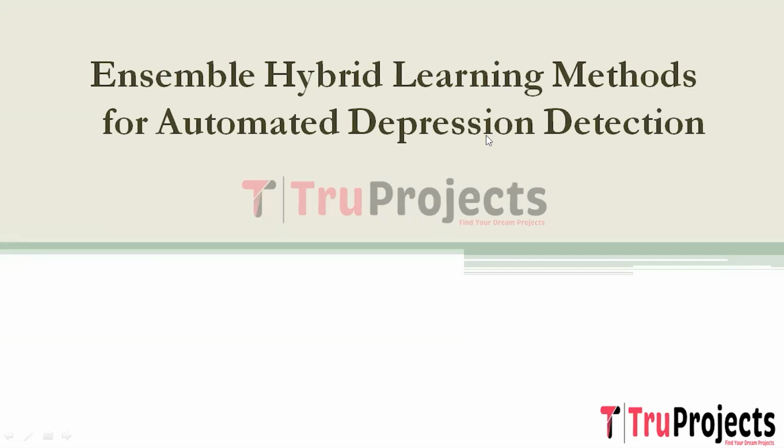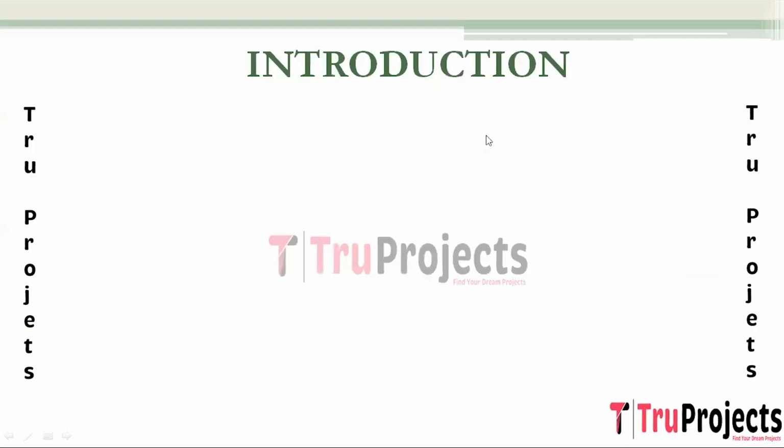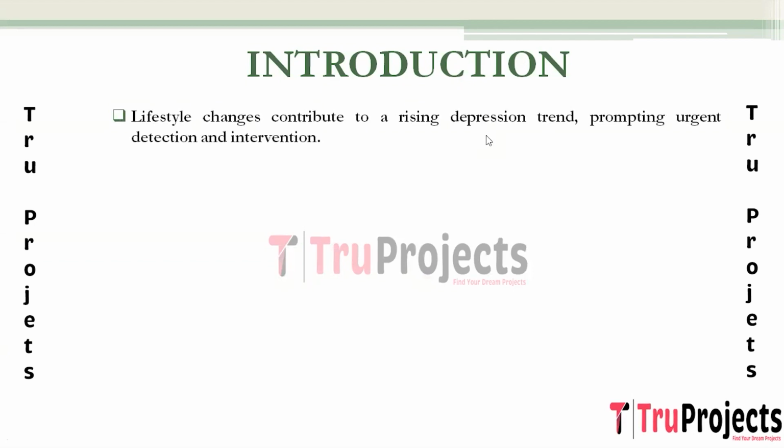Projects. In this video, we are going to explain about the project, which is Ensemble Hybrid Learning Methods for Automated Depression Detection. Introduction of the project. The drastic changes in contemporary lifestyles have contributed to a surge in depression cases, earning it the name of a disease of modernity. Projections indicate that by 2030, depression may become one of the top 3 causes of illness, emphasizing the urgent need for effective detection and intervention.